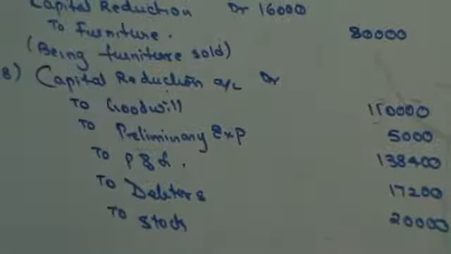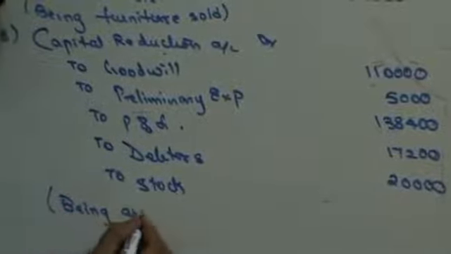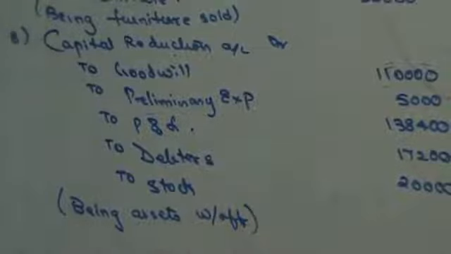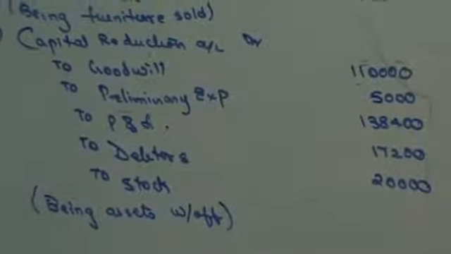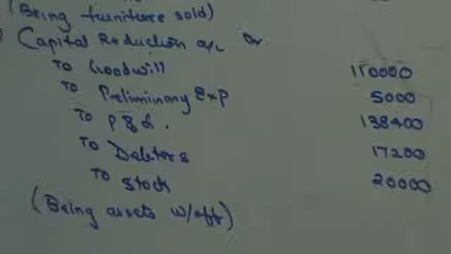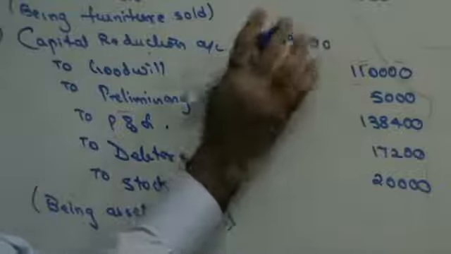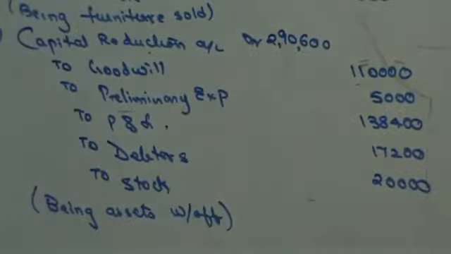Someone please add all that. The assets written off. It's not 3,36,000. It is 2,90,600. Right? So this is being assets written off.